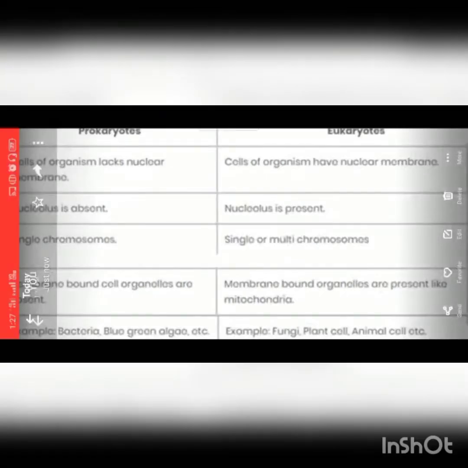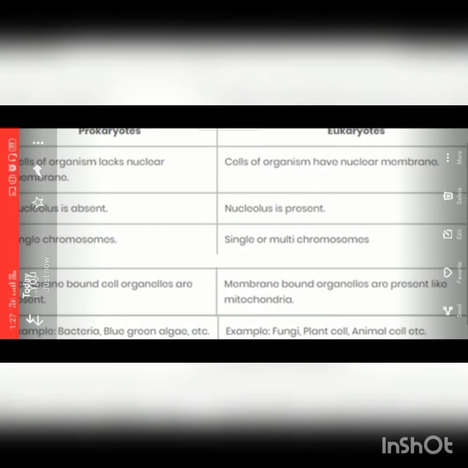Now let us see the difference between prokaryotes and eukaryotes. Prokaryotic organisms lack a nuclear membrane. That means they do not have a nuclear membrane, while eukaryotic organisms have a nuclear membrane. Now, what is a nuclear membrane? The nucleus that is seen in the center of the cell is separated from the cytoplasm by a membrane that is called the nuclear membrane, which is not present in prokaryotes. In prokaryotes, the nucleolus is also absent. The nucleolus is a small spherical body that is seen in the nucleus, and it is absent in prokaryotes while it is present in eukaryotes.